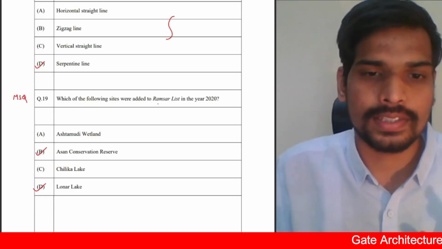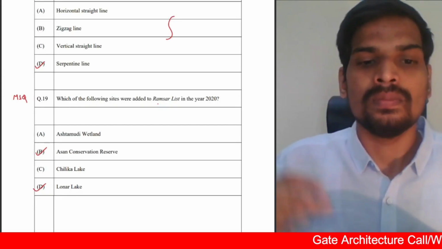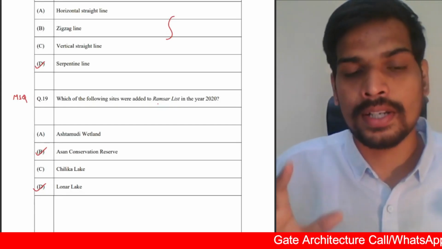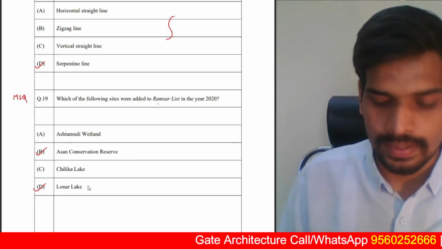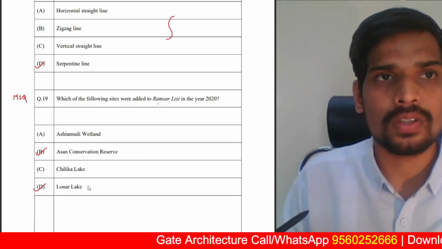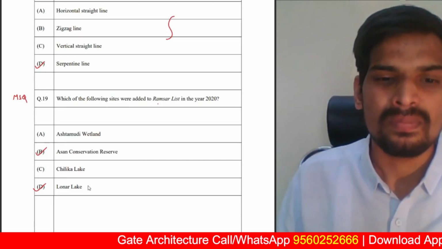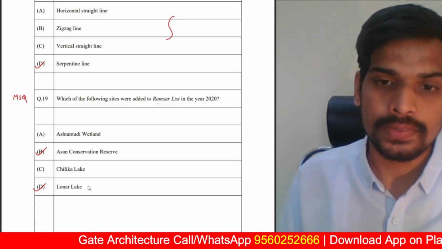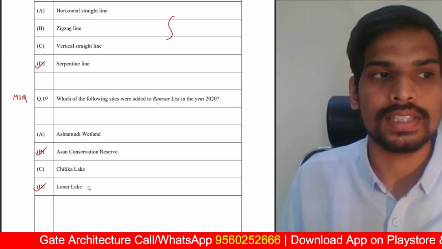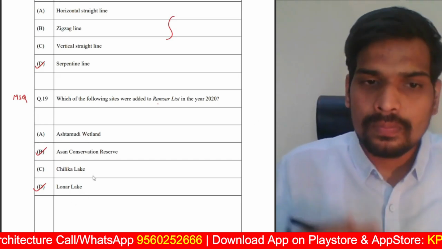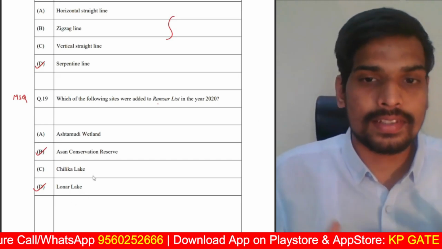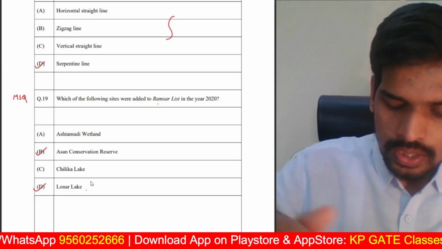Deccan Plateau is more or less basalt rock formation. So this is the only site in India where a meteor strike created a lake on the Earth's surface in India. Right. The remaining, there are only four across the world of the basaltic lakes which are formed due to meteors falling on Earth. Three are in Brazil, one is in India, and Lonar Lake is one of it. And it is well known as a wetland conservatory in itself. So Lonar Lake is the answer.